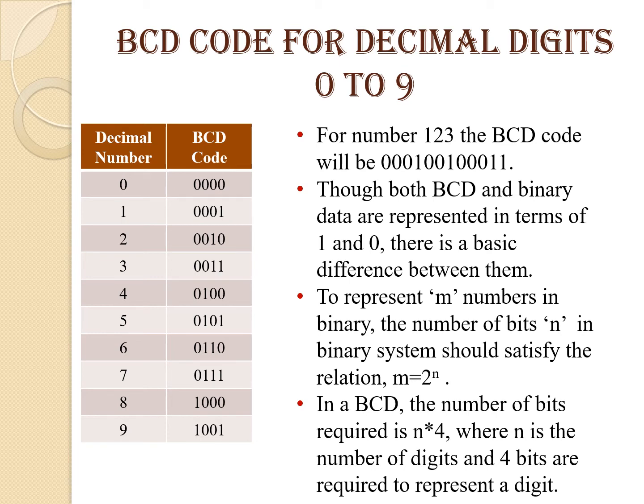To represent m numbers in binary, the number of bits n in the binary system should satisfy the relation m is equal to 2 raised to n. In a BCD, the number of bits required is n into 4, where n is the number of digits and 4 bits are required to represent a digit.